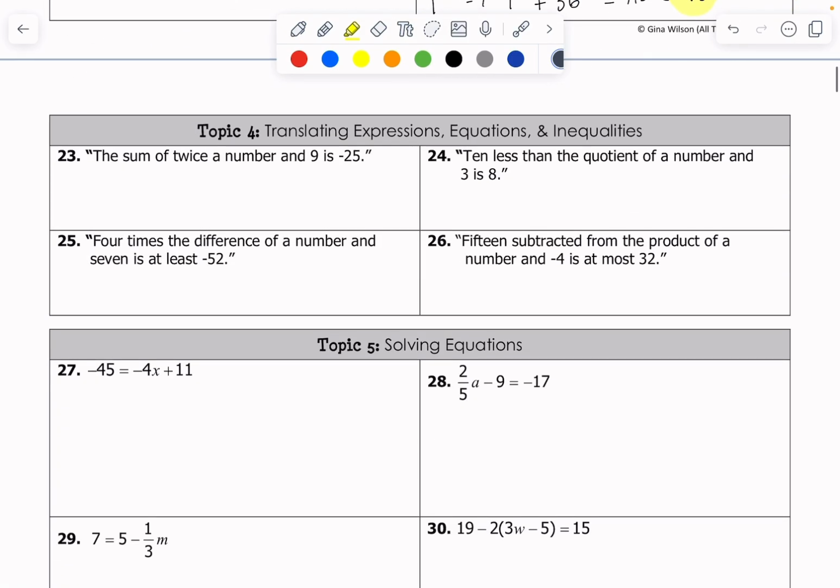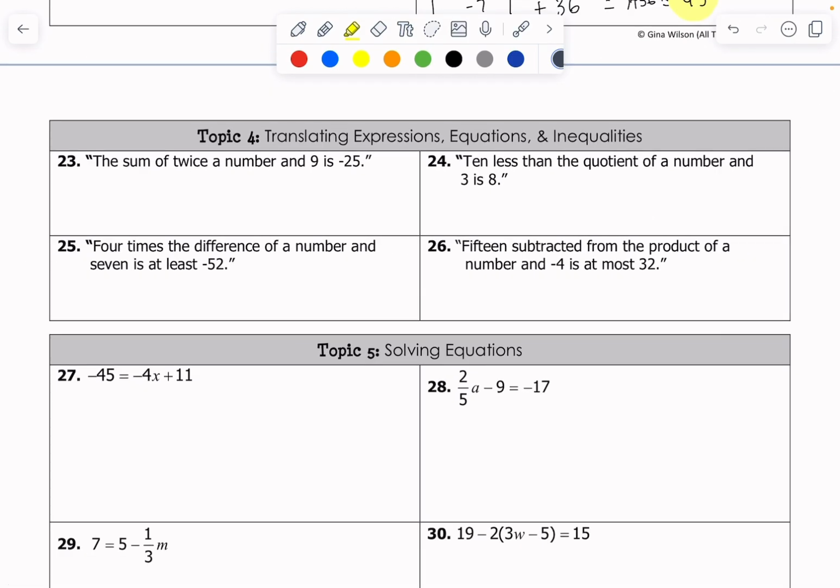Apologies. Topic number 4, can you translate expressions, equations, and inequalities? This one, I think, is a really good quote by Anthony Burgess. Apologies if I said that wrong, Anthony. It goes like this: translation is not a matter of words only. It is a matter of making intelligible a whole culture. You know, in math, we translate expressions, and we think that's like learning a universal language, and that language being math. Very beautiful quote by Anthony.